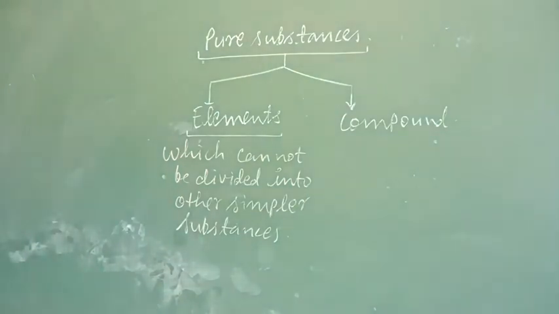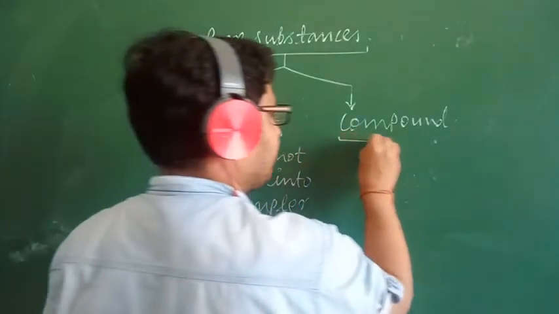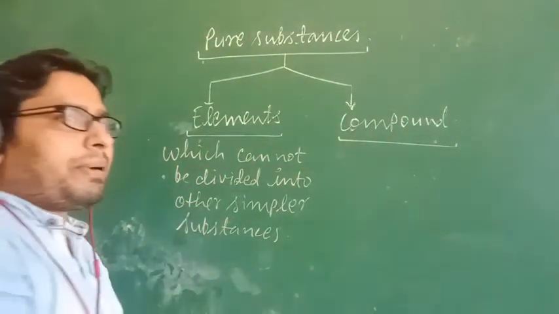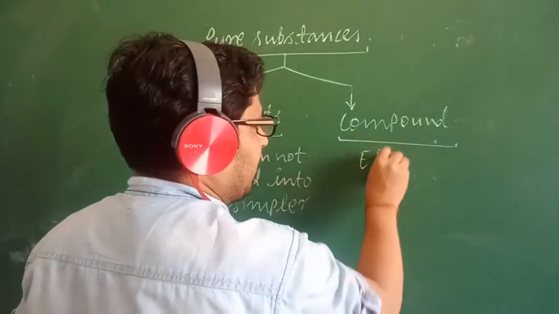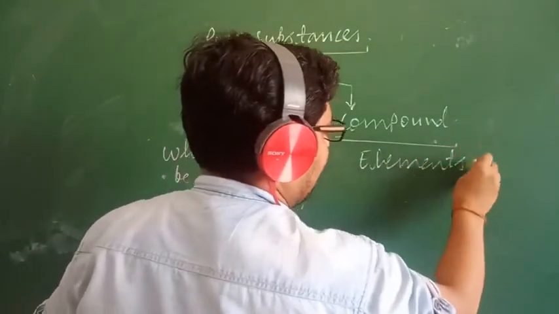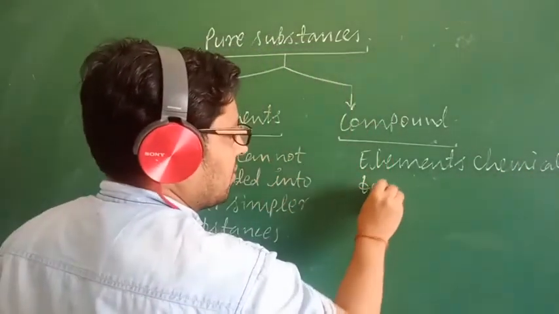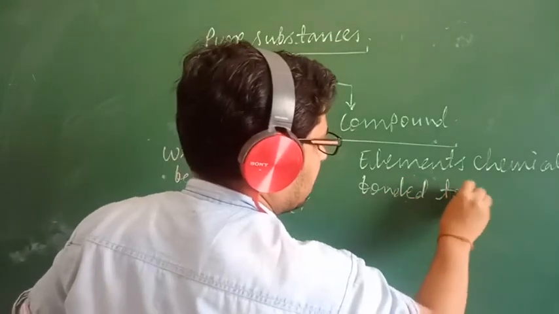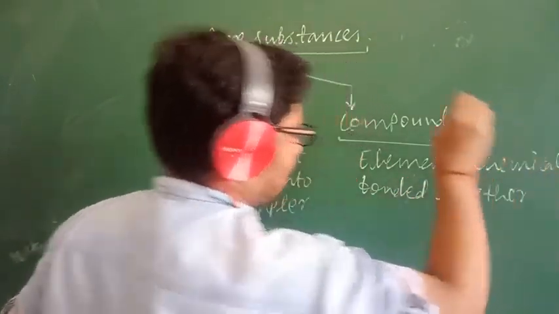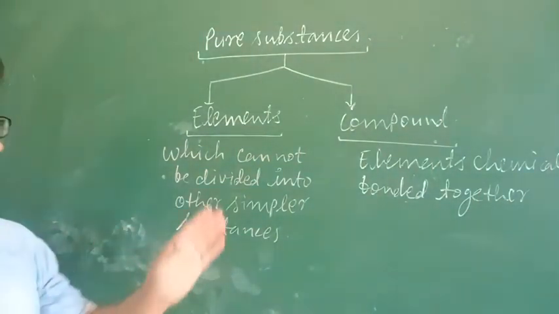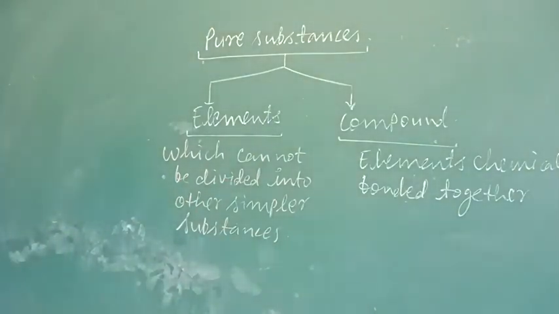That is an element. What is a compound? A compound is made up of elements chemically bonded together. If elements are chemically bonded together, then I can say this is a compound.